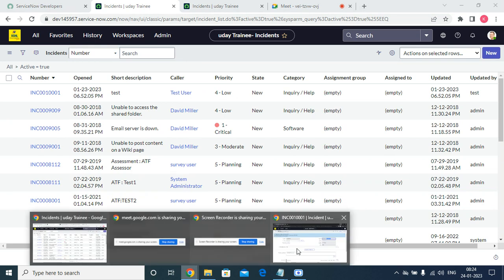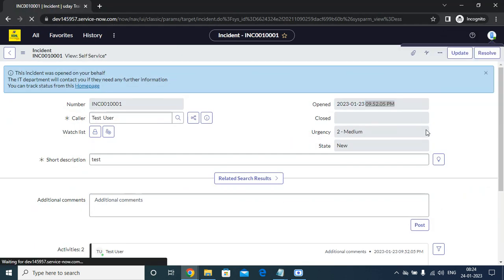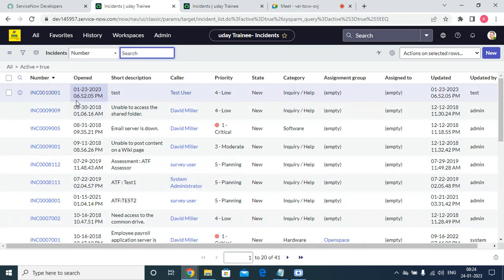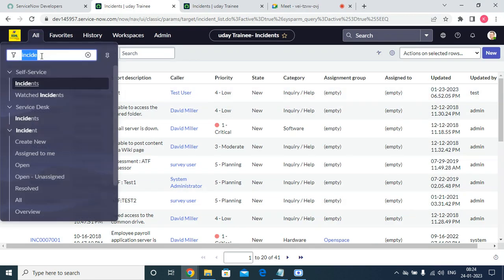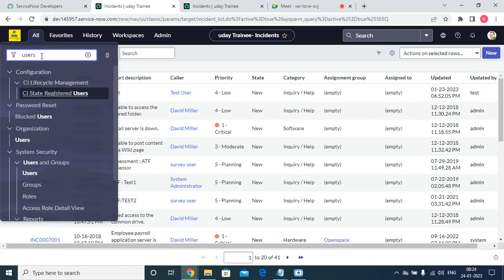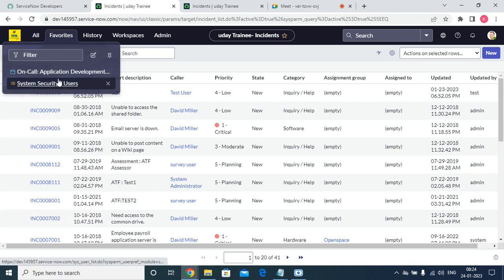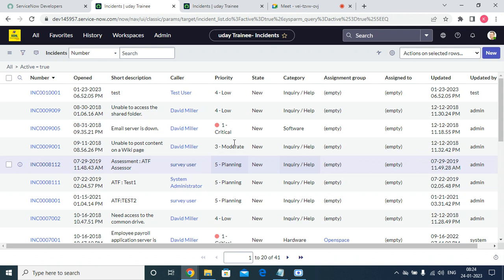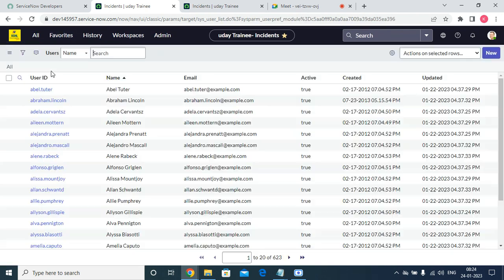And one more thing, I'm just going to log out. I will show you another example here. So here this is fine. Now I'm going to the users. Also, in ServiceNow, for the modules you use frequently, you can make a favorite so that you need not type here. You can go to the users, you will find the star icon. From here, you just click on add users to favorites. If you click here, it will become a favorite. So whenever you next log in, you just click there, and we can do the same thing.